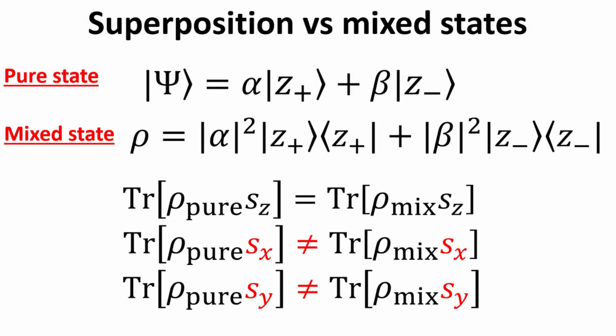We consider a system of a pure state consisting of a superposition of the z spin eigenstates, and a system which is a mere statistical mixture of them. We show that their expectation value on the z spin, the spin axis on which they were prepared, yielded the same result. However, the results differ when measurement is made on the other spin observable components, clearly highlighting that the two systems can be physically differentiated in experiments.